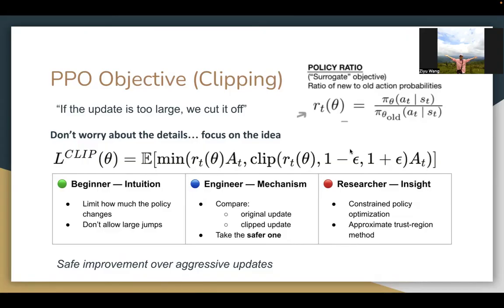So the ratio will be clipped between 0.8 and 1.2. And this will limit how much the policy changes, and it does not allow large jumps. Basically, we'll compare the original update versus the clipped update, and we'll take the safer one. And finally, for academics, we call this constrained policy optimization or an approximate trust region method. And so safe improvements over aggressive updates.